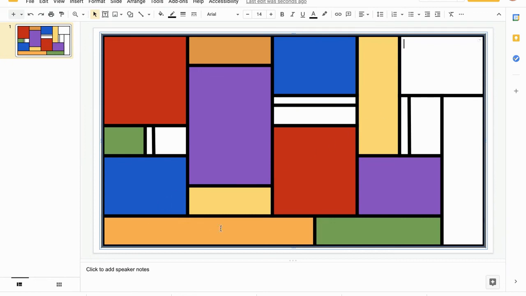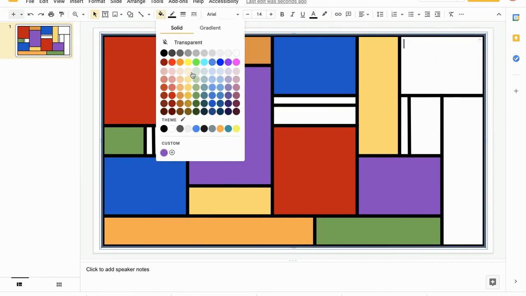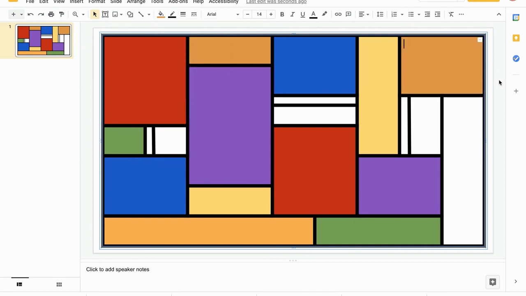So now I want something that's kind of down in this area, right? I don't want to have another blue side by side. And it's pretty close to this purple. I want to bring something from this side. So what do you guys think? I think orange. We're going to come up here to an orange. Back to my fill bucket. Orange.